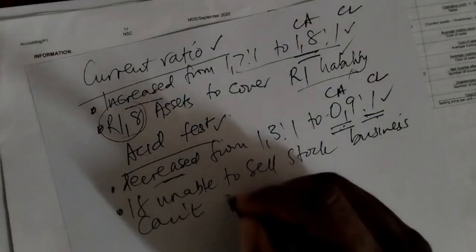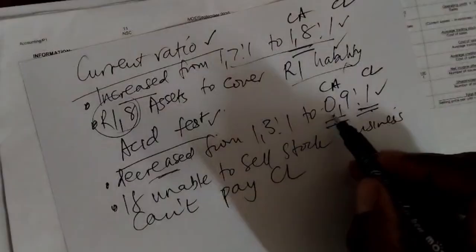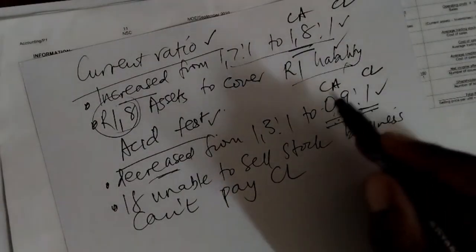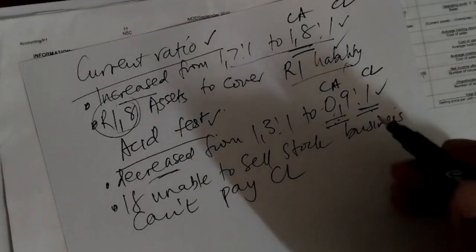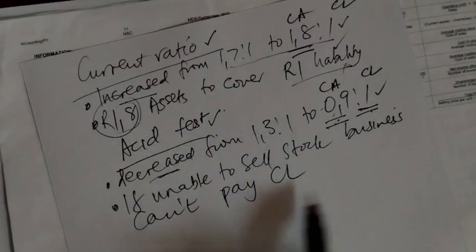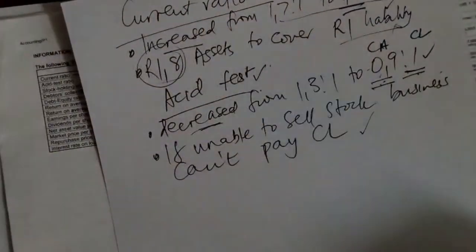That's what this means, because you can see the 0.9 is less than 1. So I cannot use 90 cents to pay 1 rand. It's not enough. Why is it not enough? Because in this particular case, I am unable to sell my inventory. Now, I've done that up to interpreting.